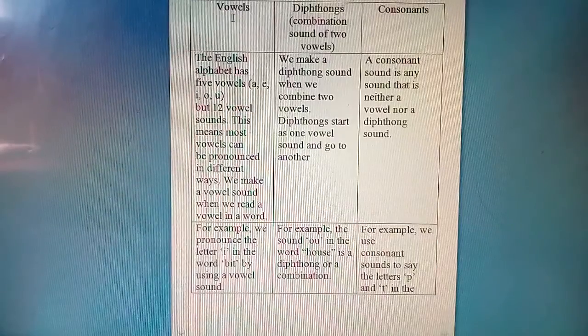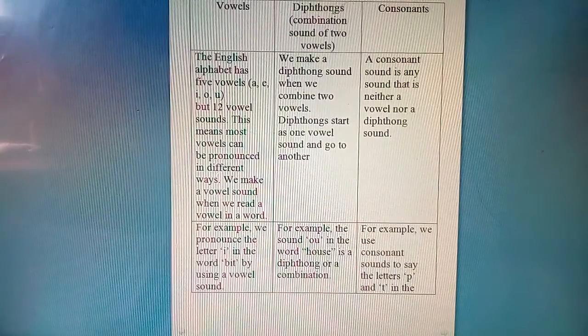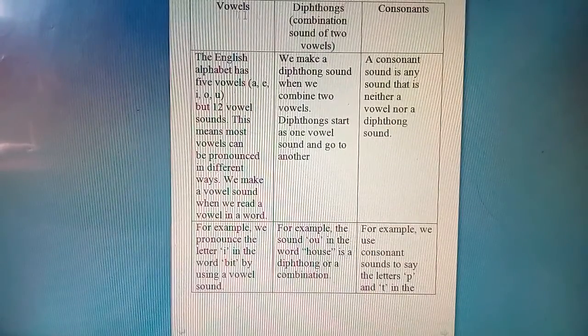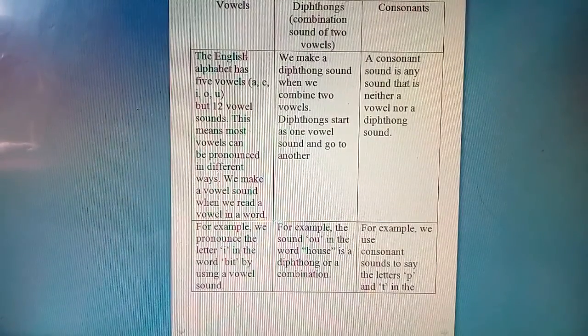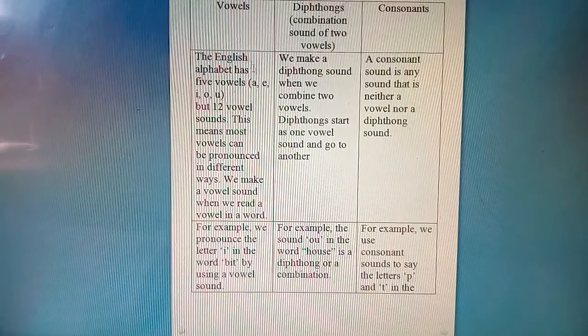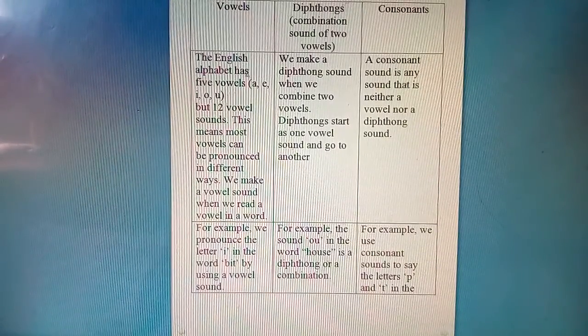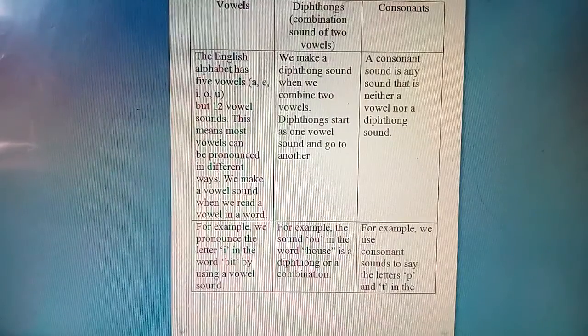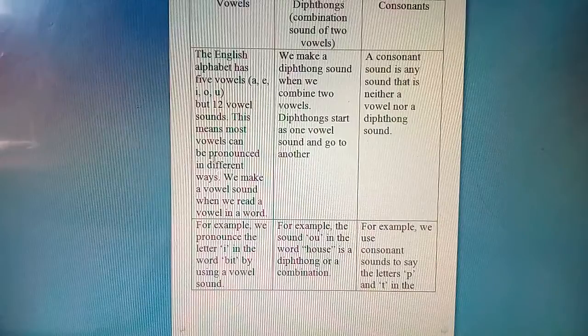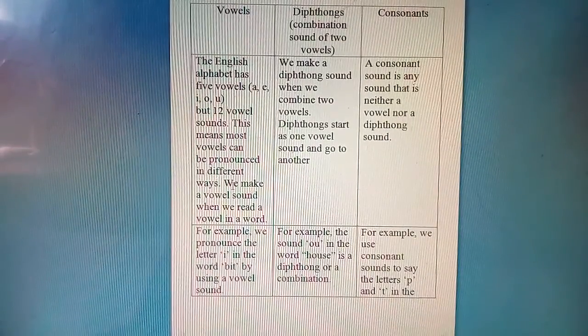That is, first one is vowels, diphthongs, and consonants. Okay, vowels means what? Like A, E, I, O, U. I think all of you know A, E, I, O, U. These five are vowels. But with these five vowels, we can create 12 vowel sounds. So this means most vowels can be pronounced in different ways.